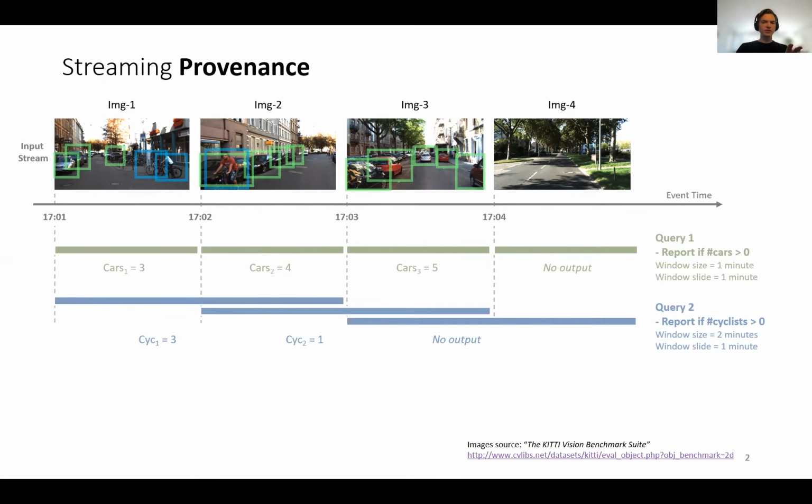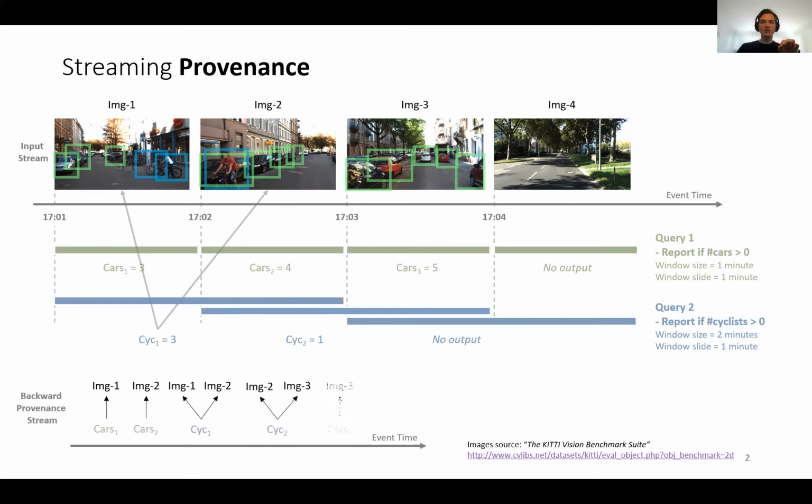In data streaming queries, it can be quite useful to associate each output with the inputs that led to its creation, for example, for debugging purposes. The state of the art is that such information is provided by fine-grained backward provenance, which can be provided by several streaming frameworks, where each output is associated with all inputs that led to its generation. Notice that due to overlapping windows, backward provenance streams include duplicate provenance data, such as images 1, 2, and 3 in the backward provenance stream you see here.